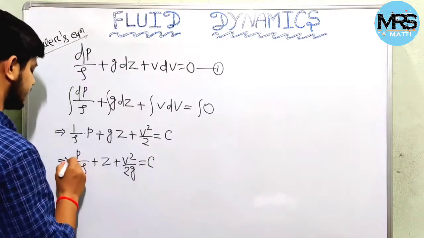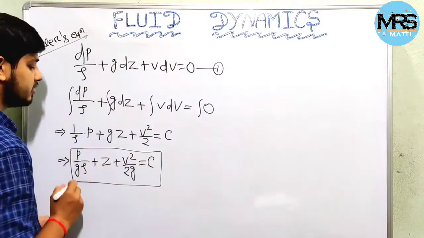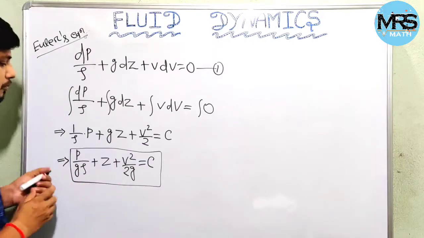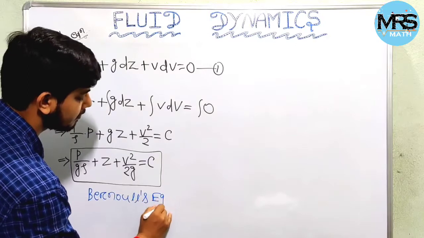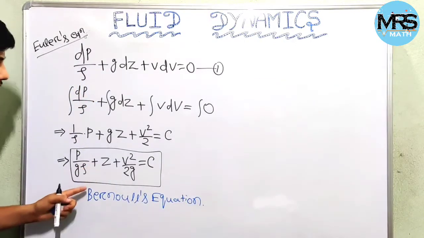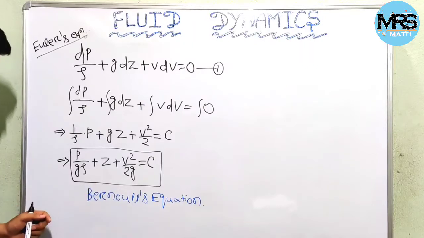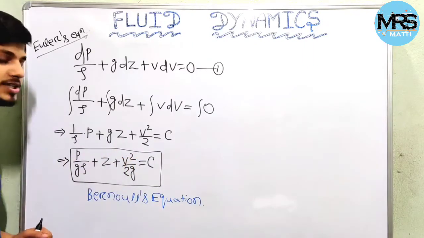Let us take this as c. So this equation is Bernoulli's equation, and this term is constant.